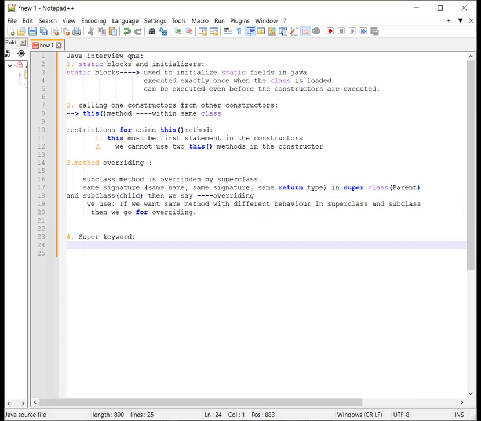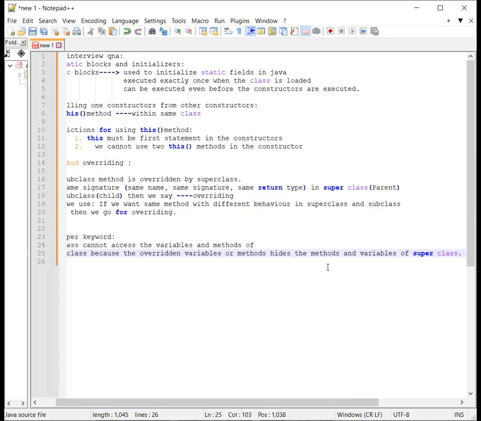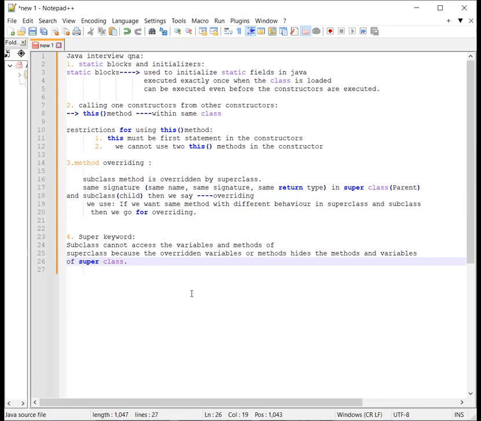But still, Java provides a way to access those superclass members even if they are overridden. So super is used to access those superclass variables, methods, and constructors. Basically, the subclass cannot access the methods or variables of the superclass because the overridden variables or methods hide the methods and variables of the superclass.